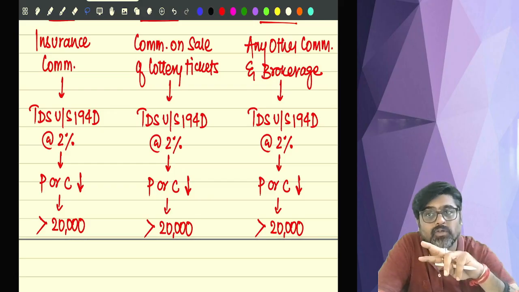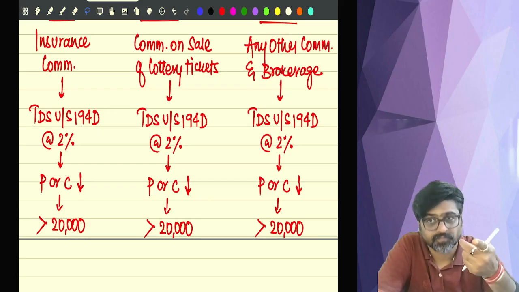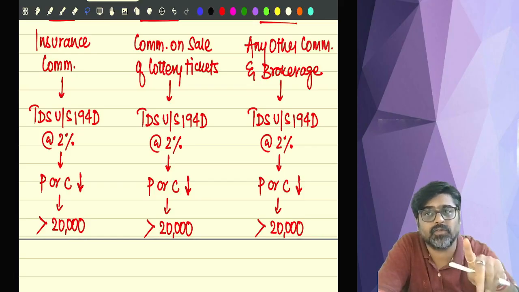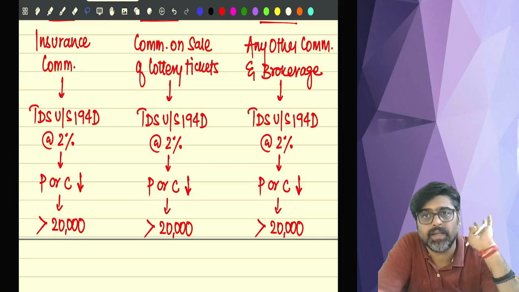So any individual or HUF making the payment of commission or brokerage, for these type of individuals or HUF, 194H will not be applicable.